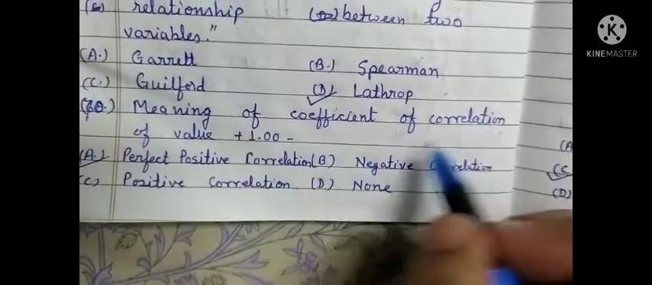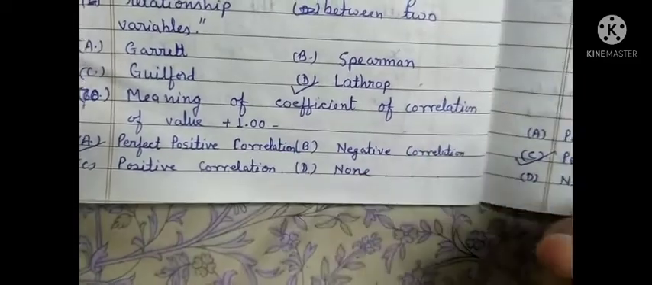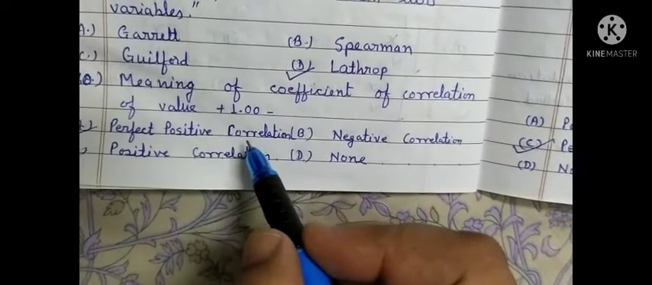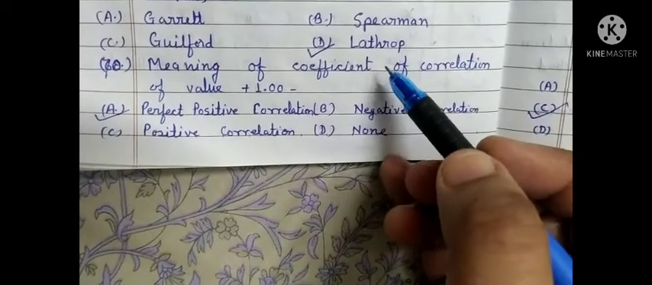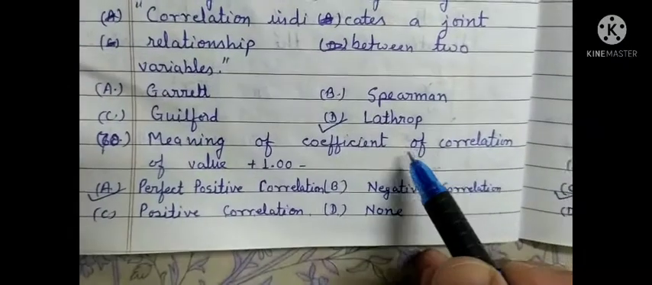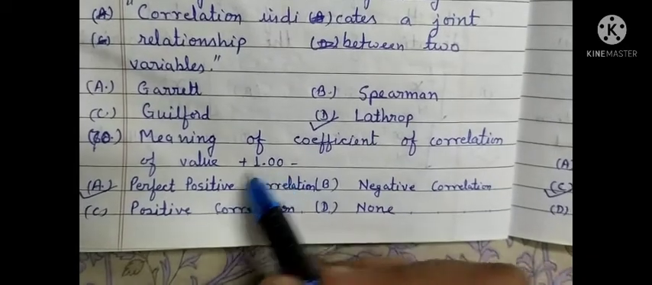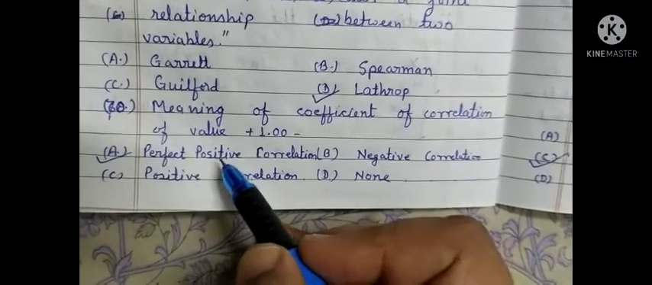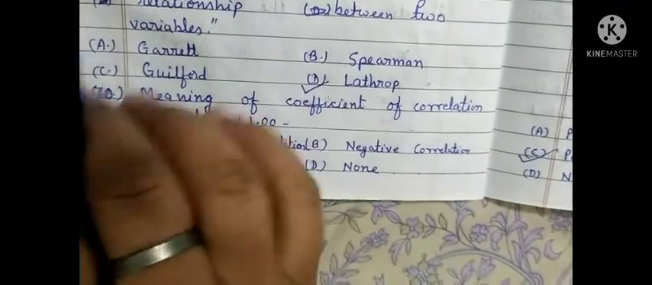Next question. Meaning of coefficient of correlation of value plus 1.00 is known as perfect positive correlation, so option A is correct. Here one more question can be prepared like this: meaning of coefficient of correlation of value minus 1.00. If minus 1.00, it means perfect negative correlation is there. So whether it is plus 1 or minus 1.